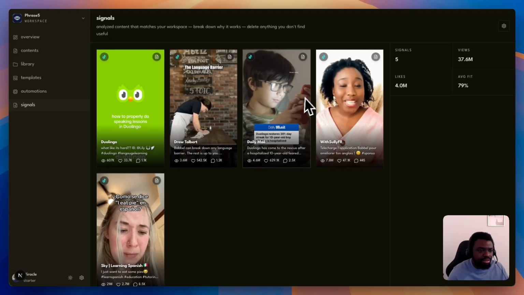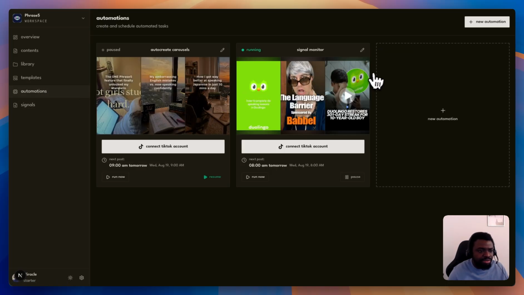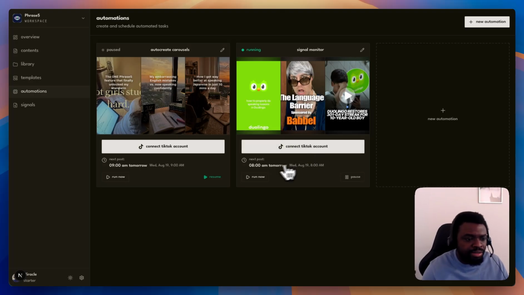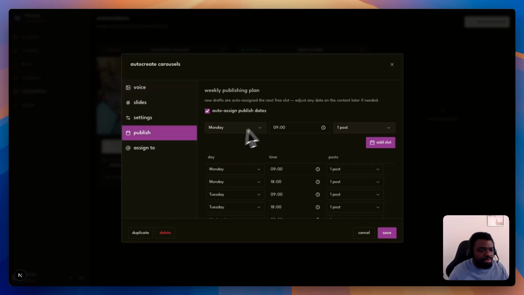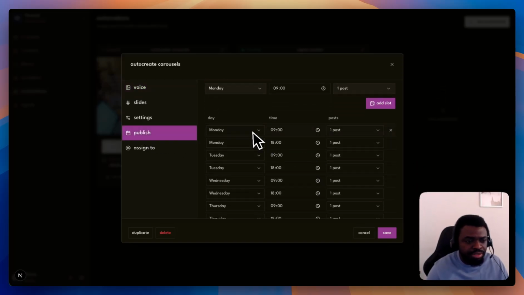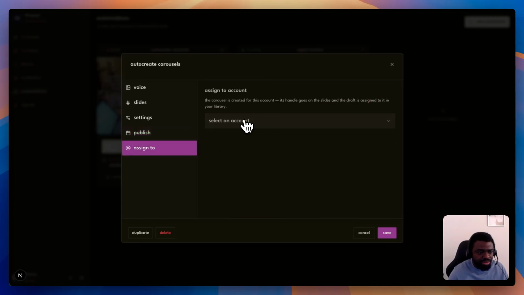These signals are gotten every day, and we have an automation that keeps running. This should run tomorrow morning by 8 a.m. and should have more content, and we get both videos and carousels. This other automation is responsible for creating content, and it auto publishes or creates a draft for your social media accounts if you select one.